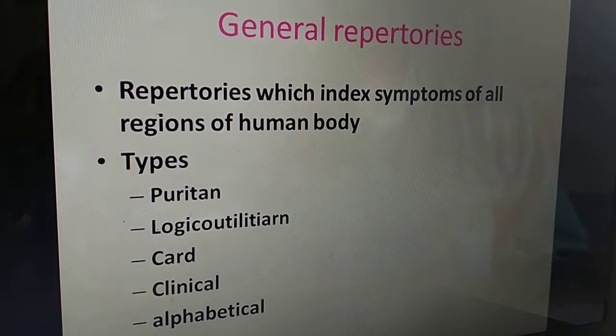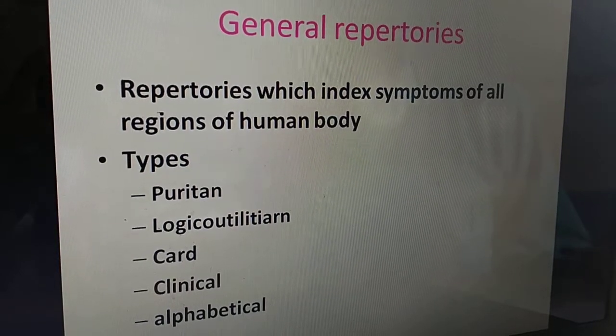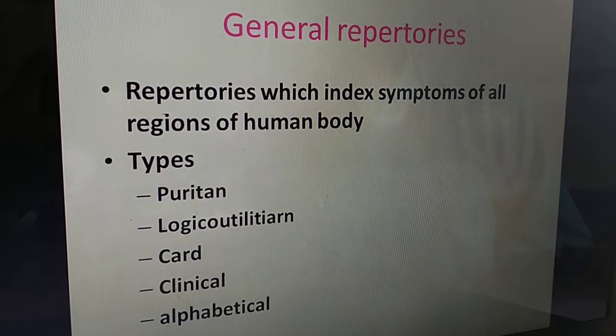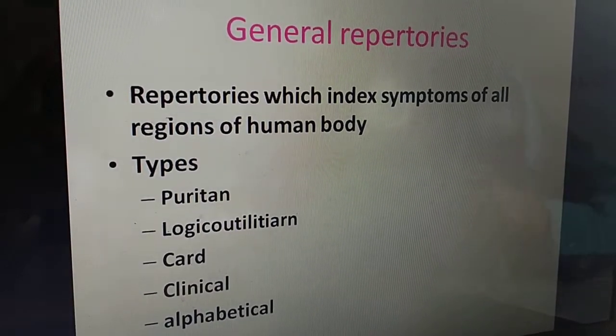In clinical repertory, I mean general clinical repertory. And accordingly, you know the various examples of Puritan repertory, logico-utilitarian, card, general clinical, and alphabetical repertory.